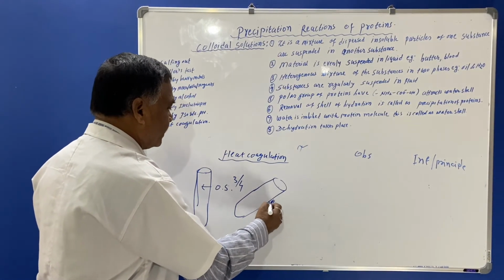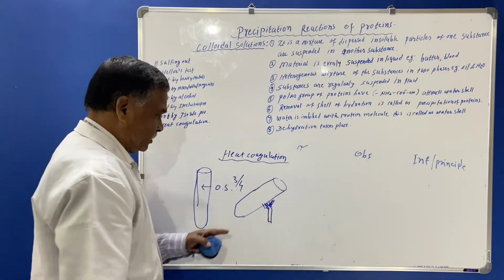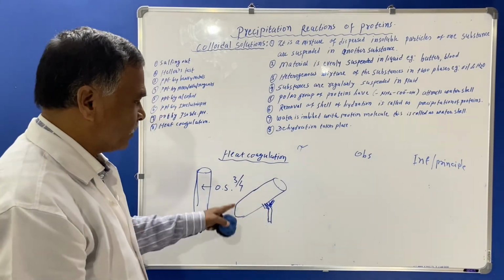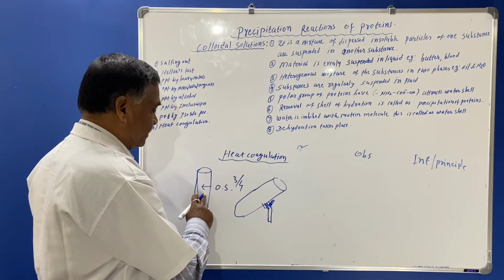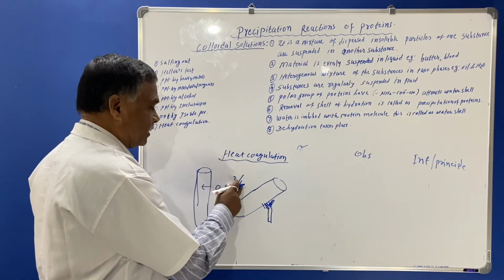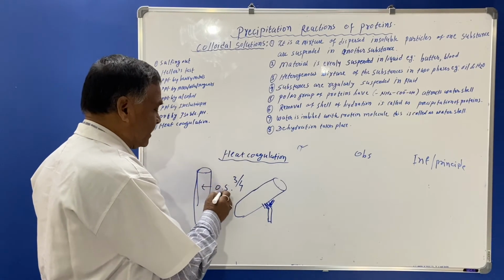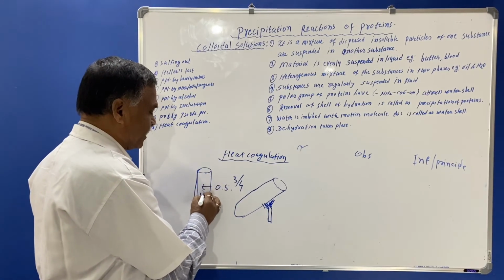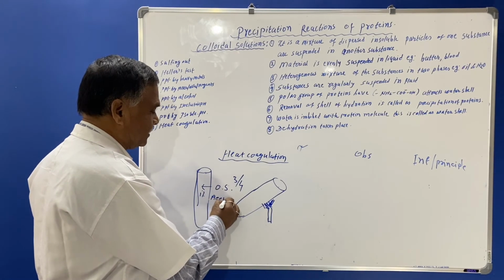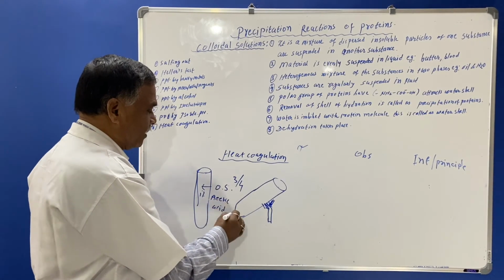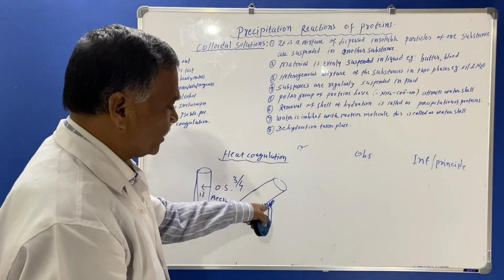We take the original solution, add 1% acetic acid, and boil the upper portion of the test tube.